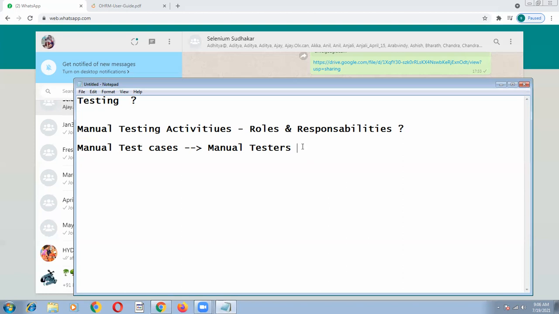But how to write them? As a manual tester, what are their roles and responsibilities? First, whether you are in automation or functional testing, if you join any organization, the first point for a tester, whether manual or automation, is common: requirements understanding.